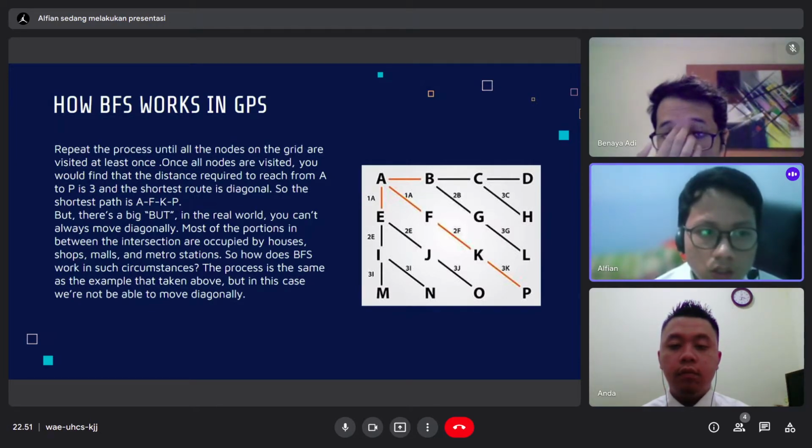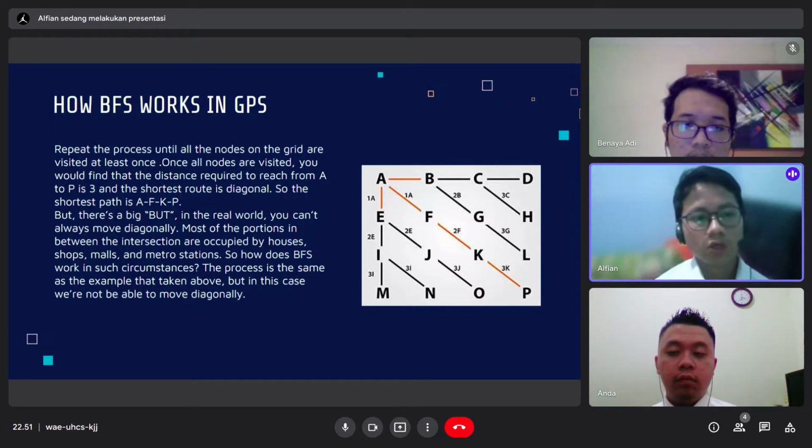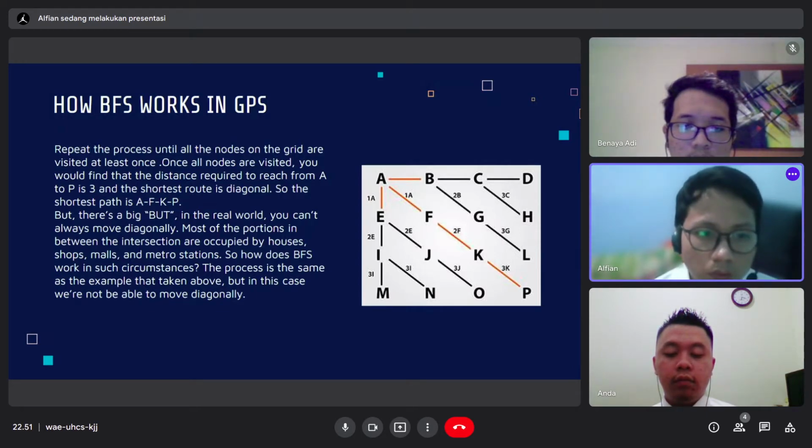But there is a big but in the real world. You cannot always move diagonally. Most of the portions in between the intersections are occupied by houses, shops, malls, and metro stations. So how does BFS work in such circumstances? The process is the same as the example taken above, but in this case,